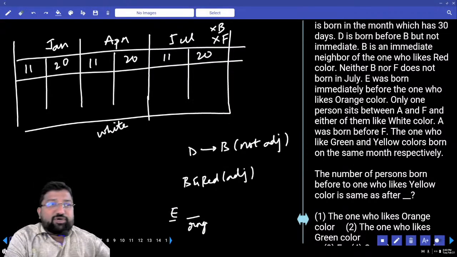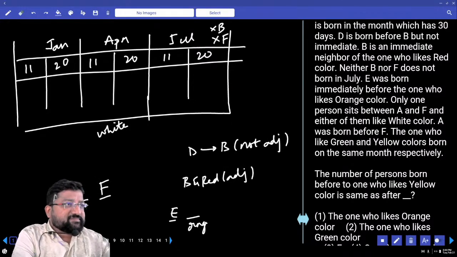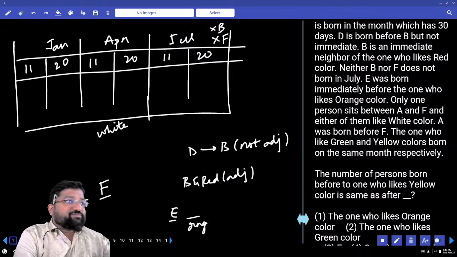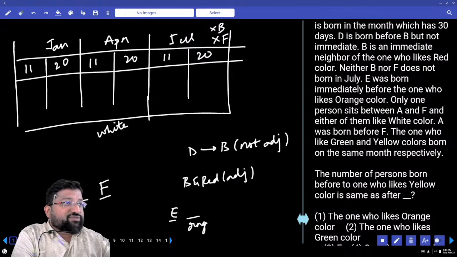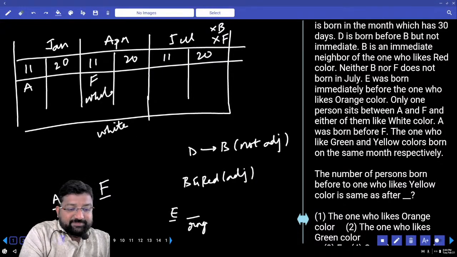And he says A was born before F, so this is A, this is F. And one of them likes white. Either A or F should like white. White should be in April. So how many possibilities do I have? 2 possibilities. This is A and this is F. This should definitely be white.